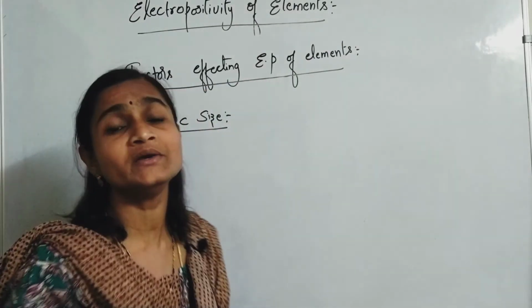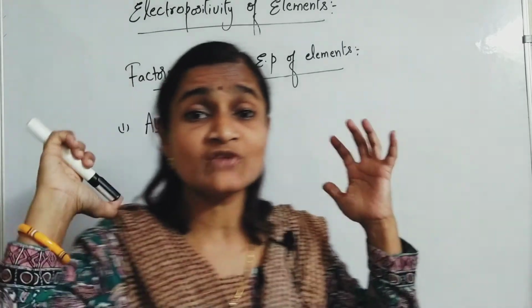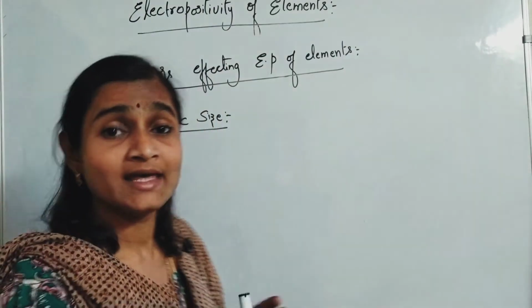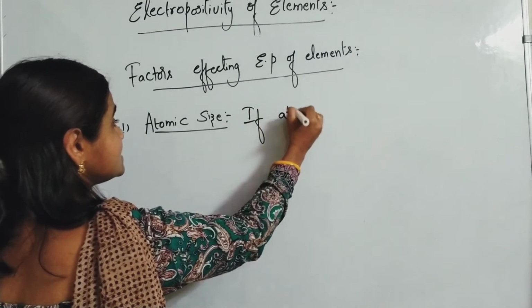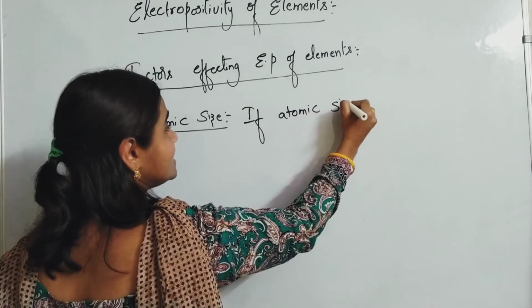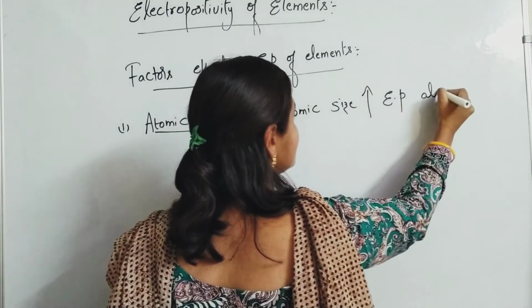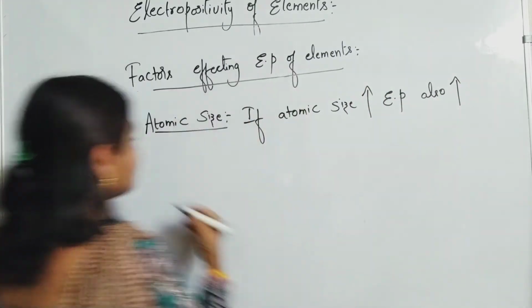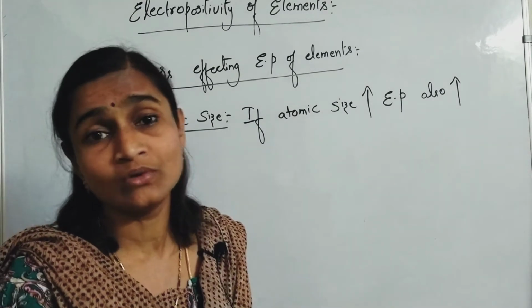As I just told you, cesium is the element with highest electropositivity because of its large size. If atomic size increases, electropositivity also increases.